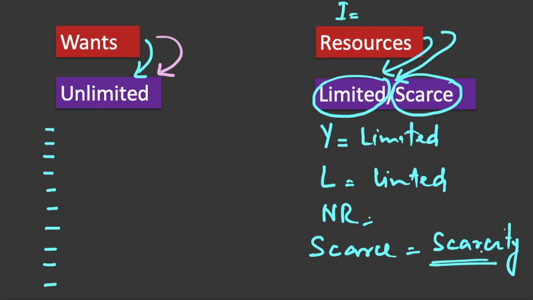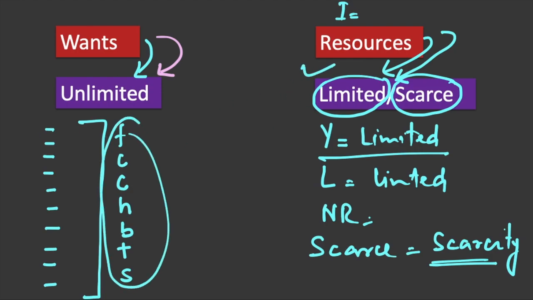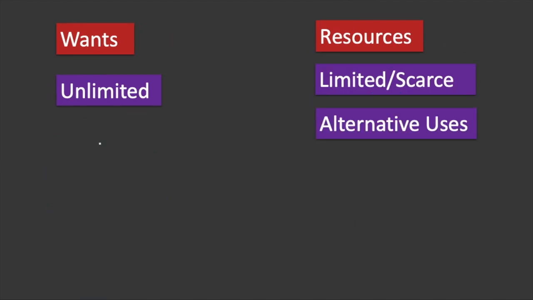This is again very natural. Every one of us understands that we have limited income, but at the same time we want a lot of things in our life. As I said, we want food, we may want clothes, we want a car, we may want a house, we may want a bungalow, we may want a great business, or we may want to go for a trip, we may want different services. A lot of things. So these are unlimited and these are limited. We understand this very point as well. Now, let's understand one more point. Wants are unlimited, but resources are limited or scarce.